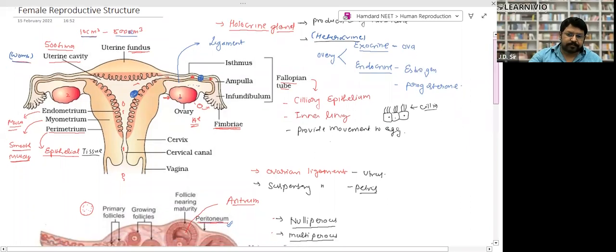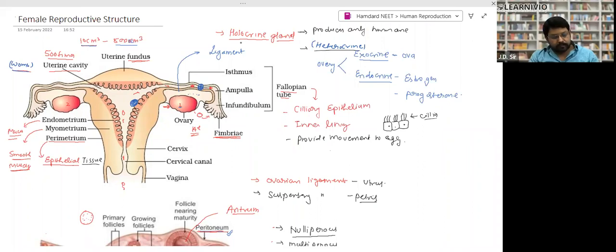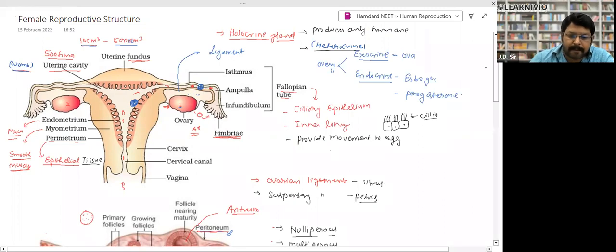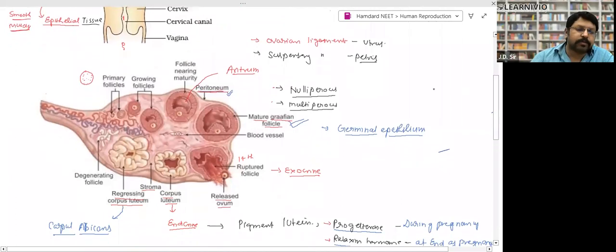Again, please take a screenshot of this one as well. Then I will tell you the structure of the ovary. Again, this is the structure of the ovary.